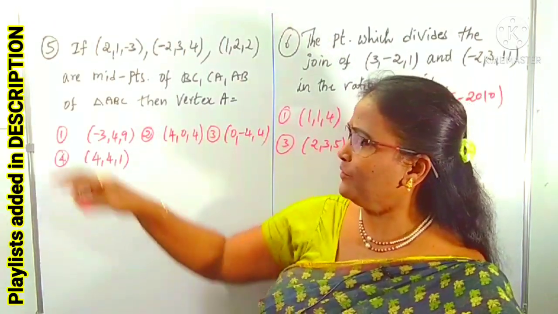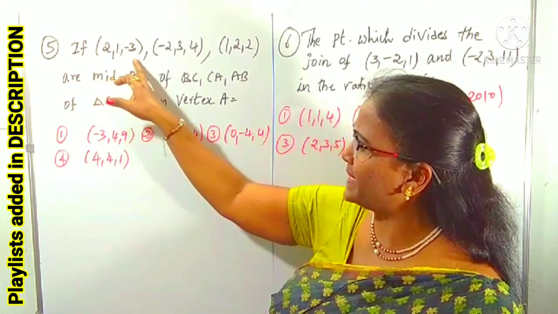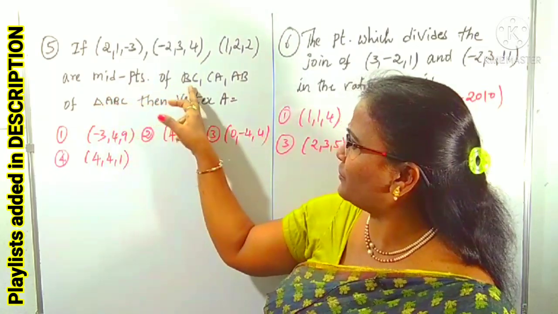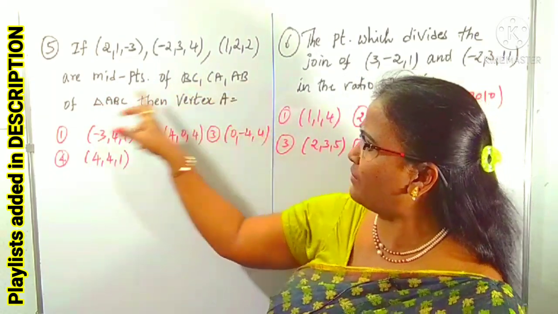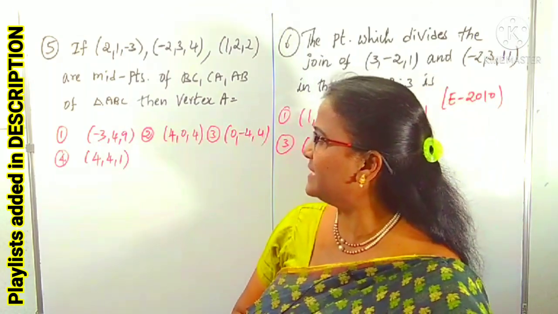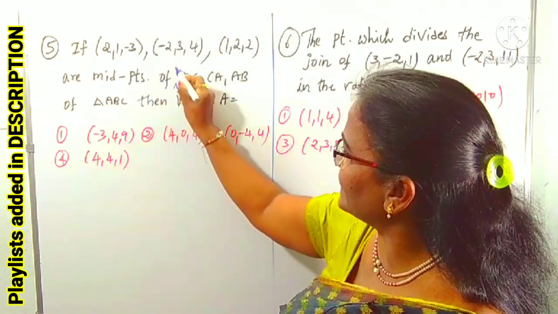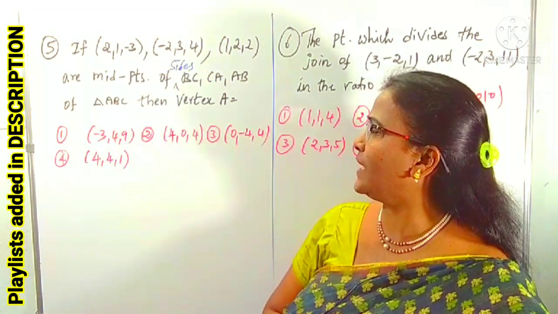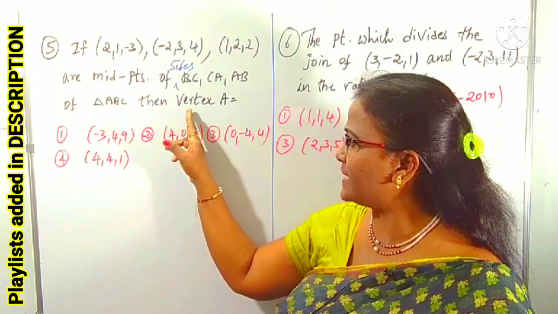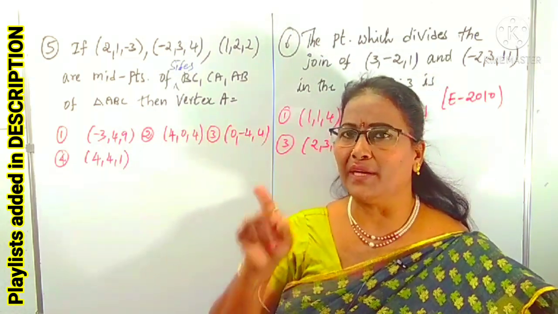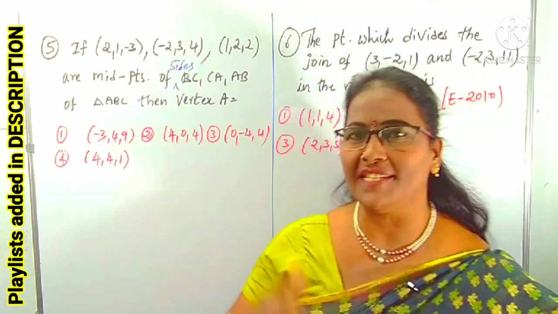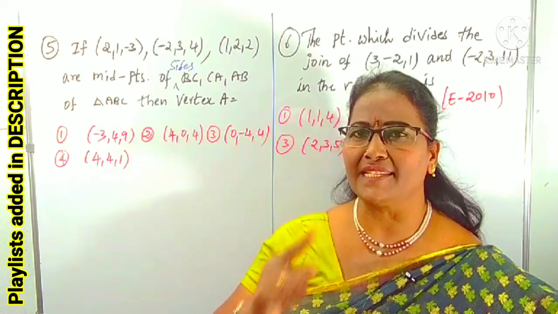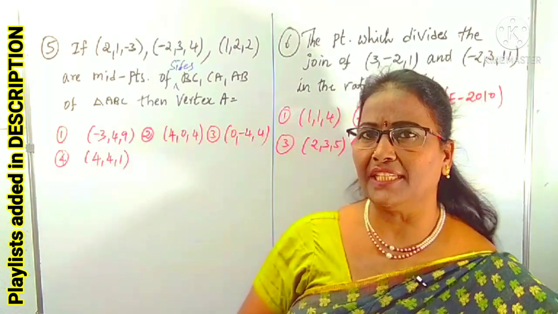Take question number 5. What is given? (2, 1, -3), (-2, 3, 4) and (1, 2, 2) are midpoints of BC, CA and AB of triangle ABC. Midpoints of the sides are given, and it asks for vertex A. If we are given the vertices, we can find midpoints easily. But here the midpoints of the sides are given and one of the vertices is asked. We can find the three vertices.